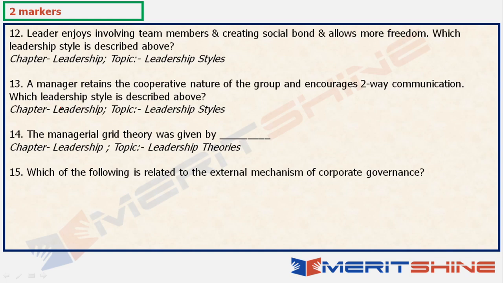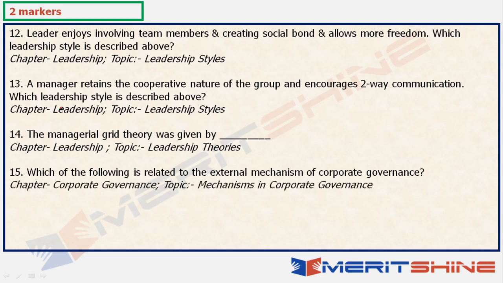Then which of the following is related to the external mechanism of corporate governance? So again, this is an option based question. And this question is based out of mechanisms in corporate governance, which is a part of the syllabus. Okay, right? So you need to have the options to answer this question.